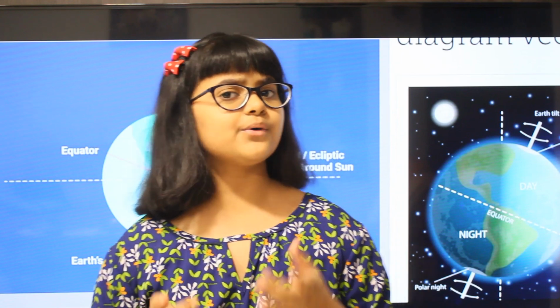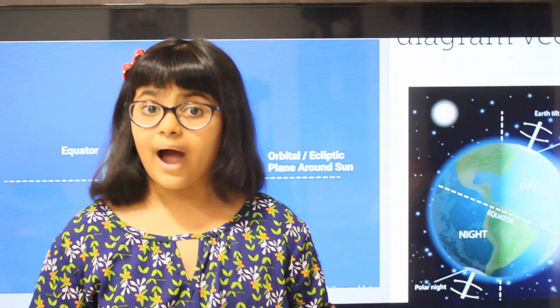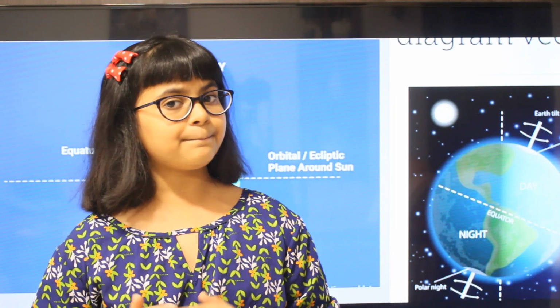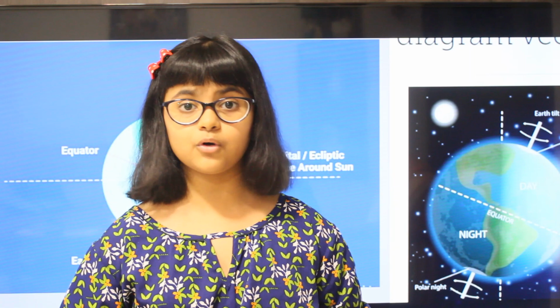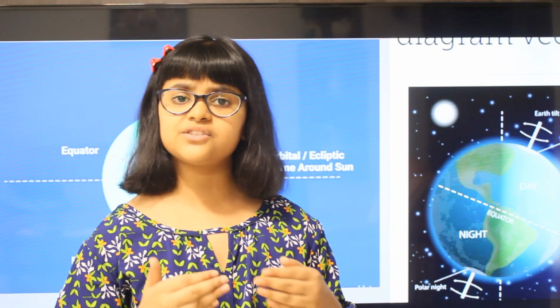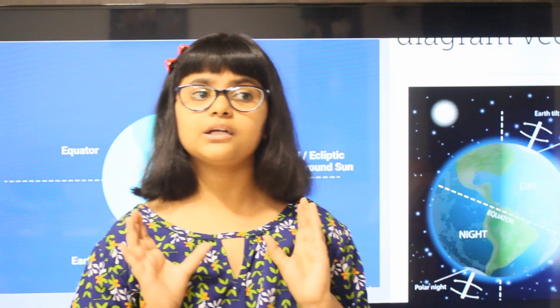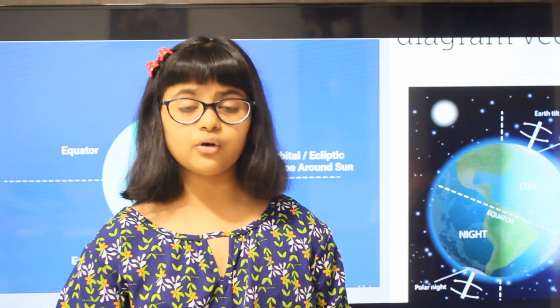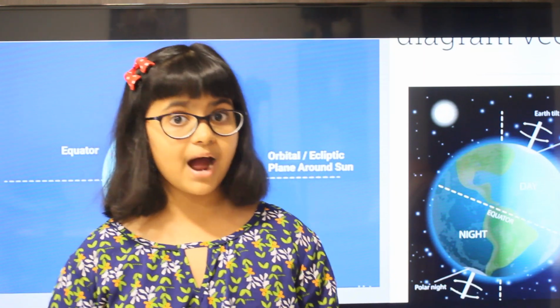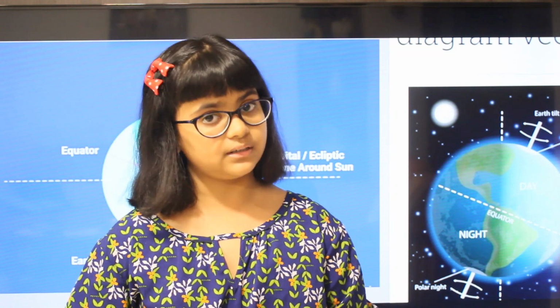So friends, you may have a question: why is our earth tilted? Our earth was born 4.5 billion years ago. When the earth was just born, a rock, or we can say an asteroid, the size of Mars crashed onto the earth.